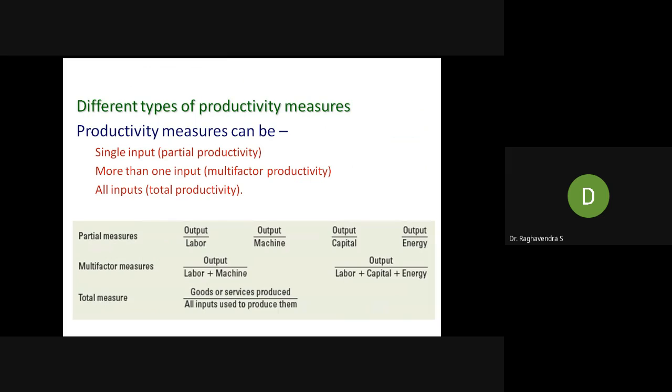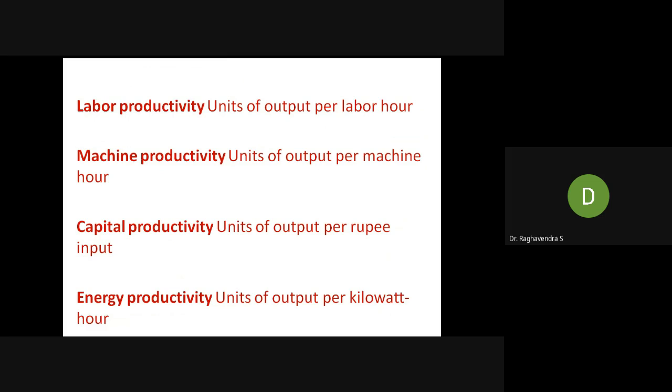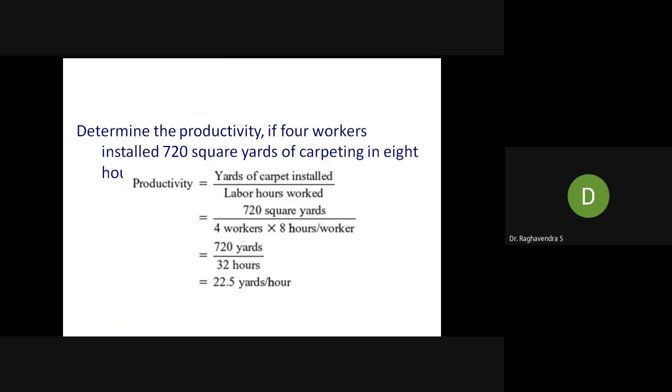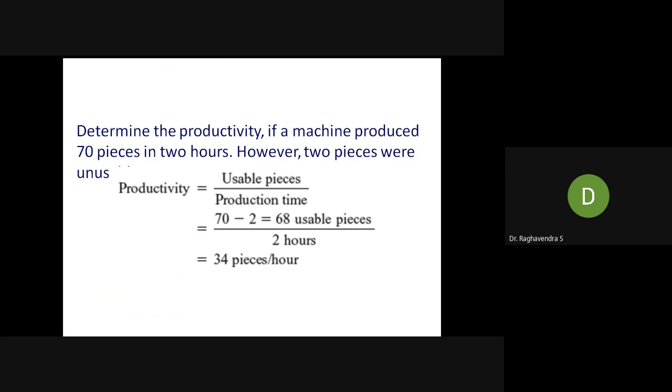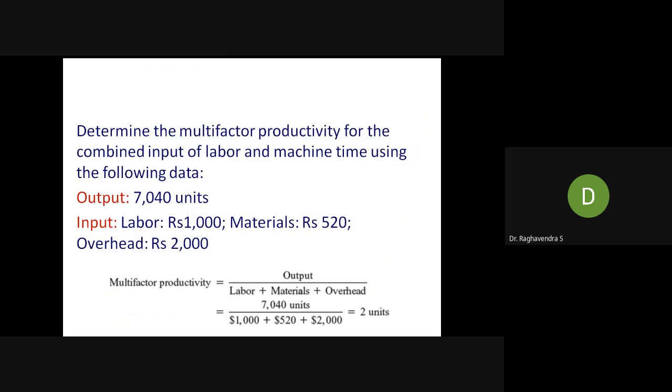So there are three to four ways of finding productivity: labor productivity, machine productivity, capital productivity, energy productivity. Energy means kilowatt hour, what is the energy it is consuming. Capital means what is the amount it is consuming. Machine output per machine hour, labor output per labor hour, all these things. Like this, we can calculate the productivity for labor, capital, machineries, etc. Okay, these are some of the examples. These are very simple things.